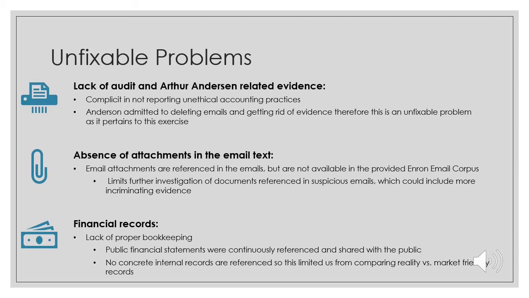So to go into each of these more deeply, the lack of audit and Arthur Andersen related evidence, that was something that we would have been very interested in obtaining because Arthur Andersen was complicit in not reporting unethical accounting practices. At the time, if you read the Smartest Guys in the Room book, Arthur Andersen was so focused on maintaining the Enron relationship that they got to a point where they were so intertwined that their main goal was to keep that relationship great, keep making money, basically do anything that was necessary in order to keep them happy. They were to the point where consultants would be rolled off if they weren't easy to work with, and by easy they didn't go exactly with what Enron wanted.